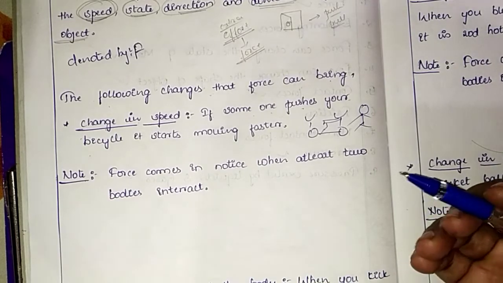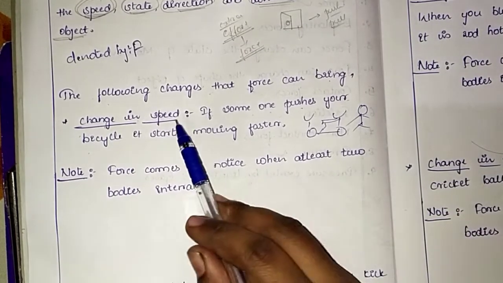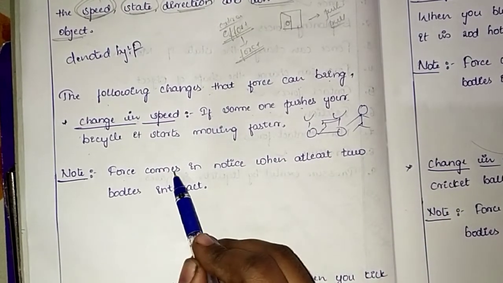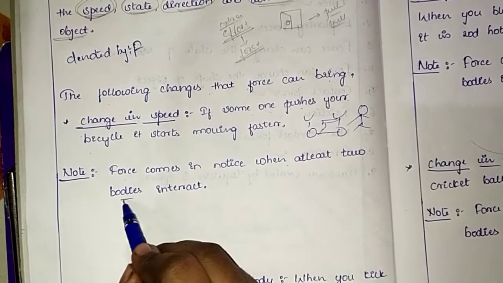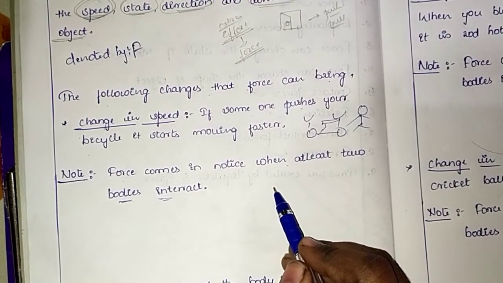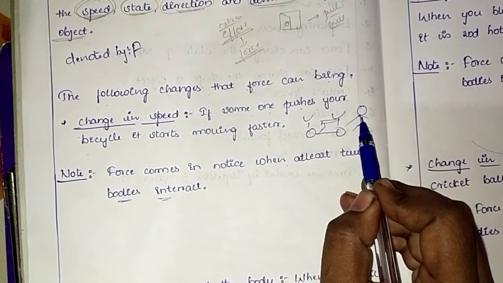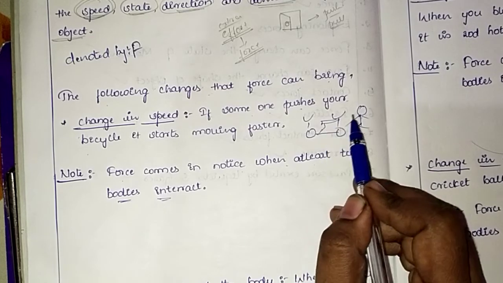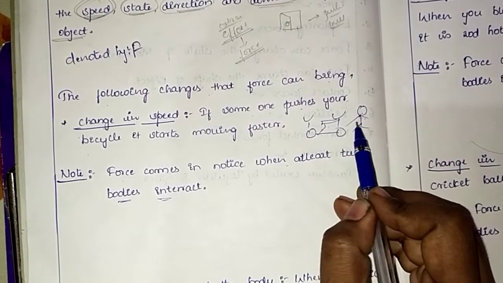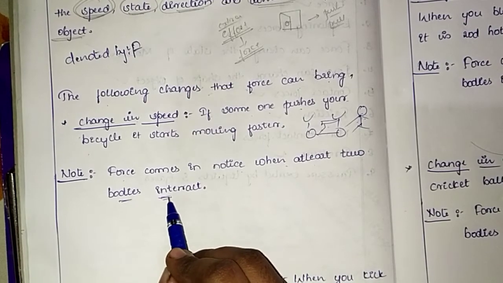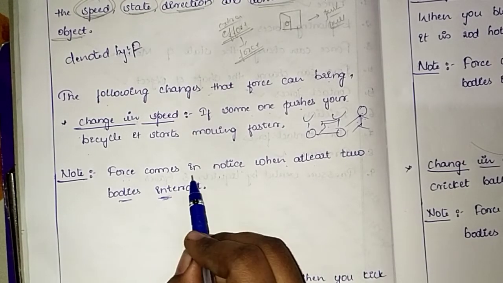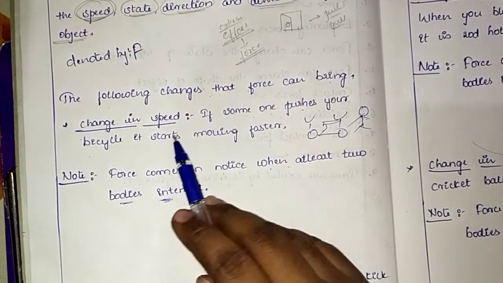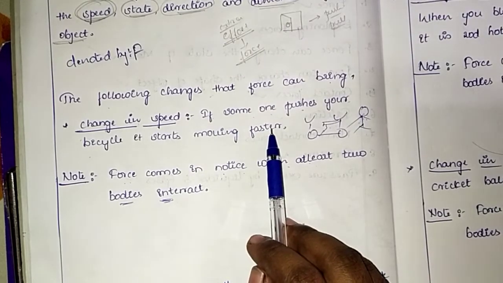It increases its speed. So the main thing that we have to note here is, force comes in notice when at least two bodies interact. It means that a boy is there, he is an object, and a bicycle is there, even it is an object. We are taking it as two objects, two bodies interacting. Got it? Force comes in notice when at least two bodies should be interacting. So it changes its speed.